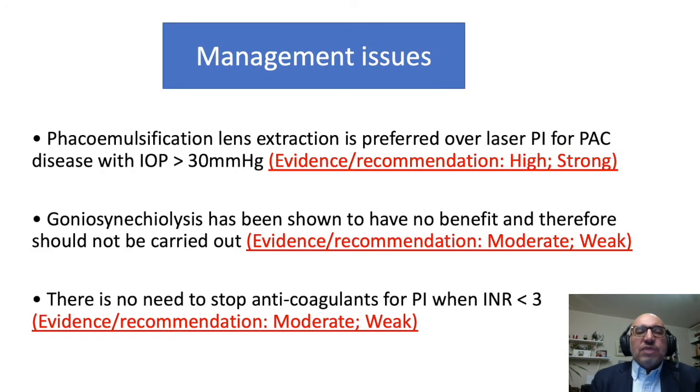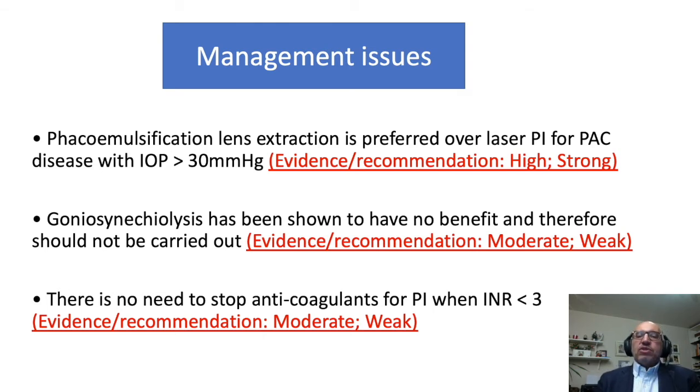Regarding the management issues, phacoemulsification and lens extraction is preferred over laser peripheral iridotomy for primary angle closure with pressure above 30, because that was the inclusion criteria in the EAGLE study.